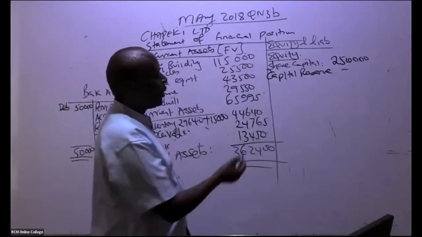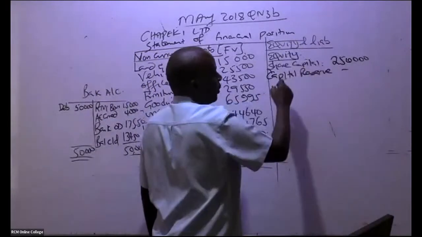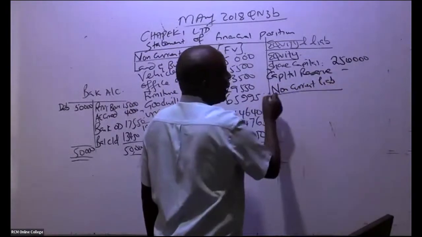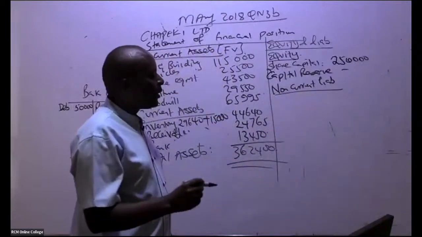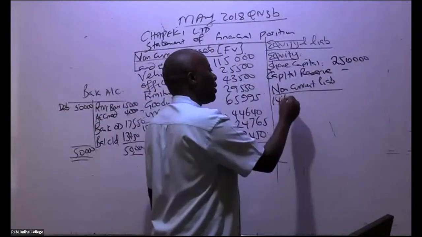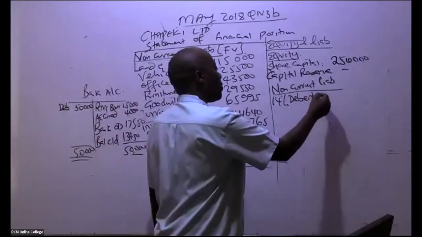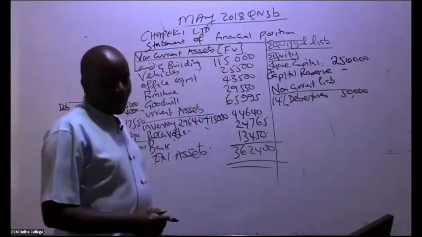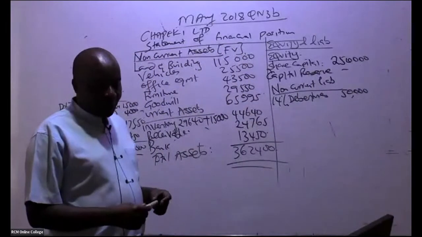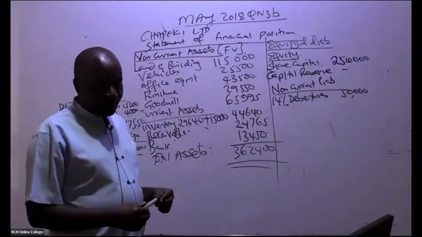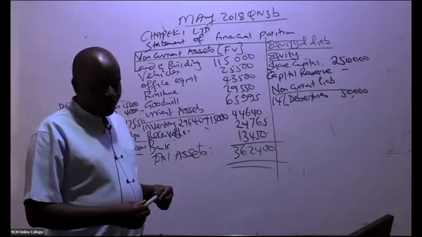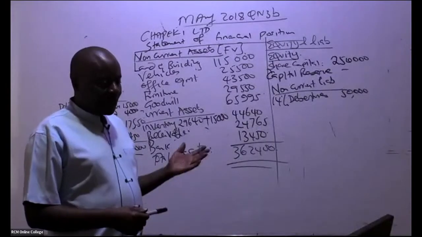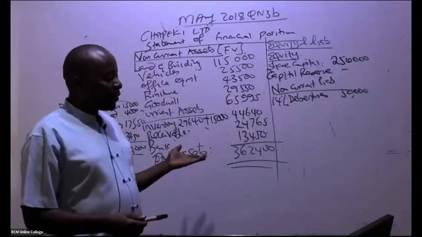From there, ladies and gentlemen, we go to liabilities. First of all, we start with non-current liabilities. What do we have? Remember the 14% debentures. Do you remember we issued debentures worth 50,000? You must have forgotten. I hope not so. They are forgotten. Yeah, debentures, we issued them somewhere here, 50,000.